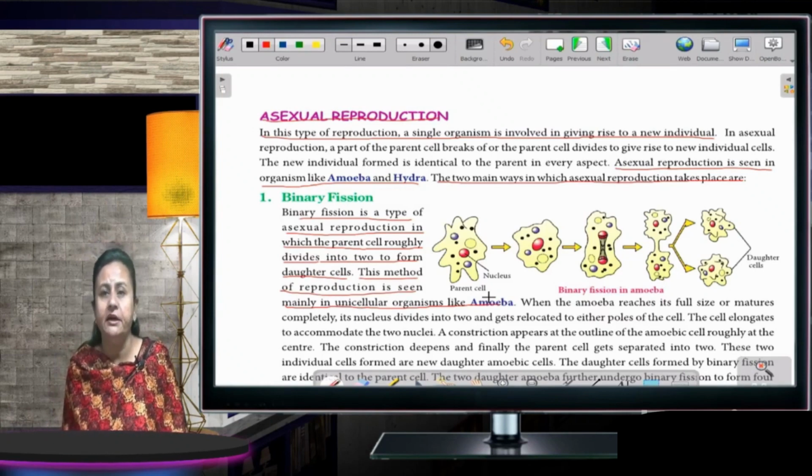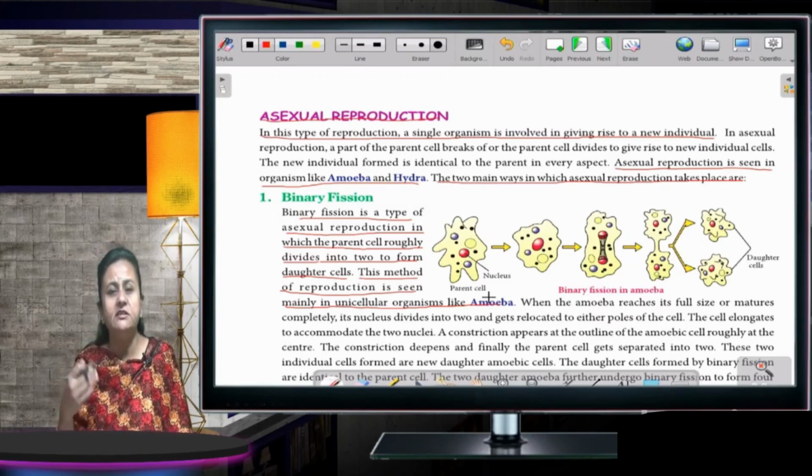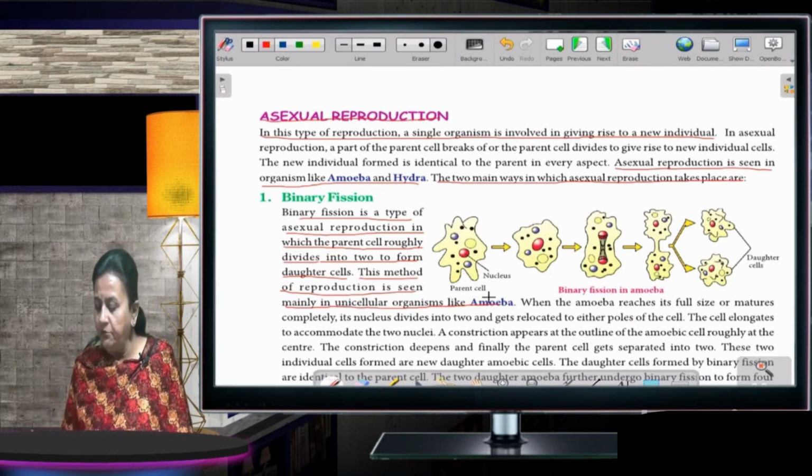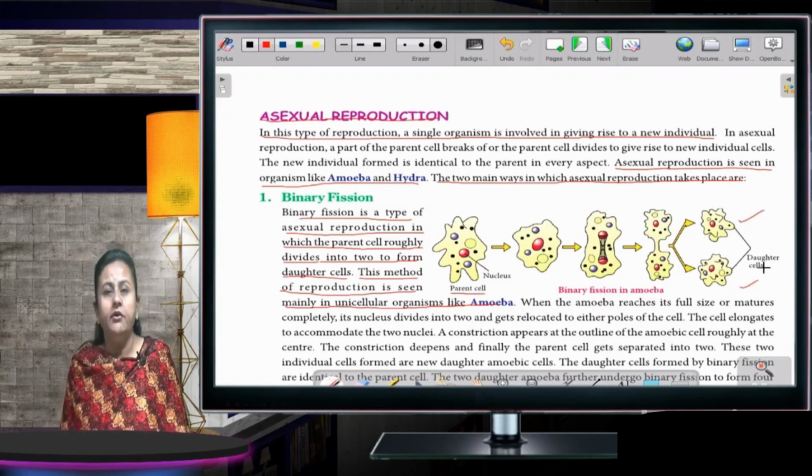What happens there? The nucleus divides itself into two parts. As you can see in the diagram, the parent cell is there, now it is dividing into two daughter cells. This type of reproduction is found in unicellular organisms.